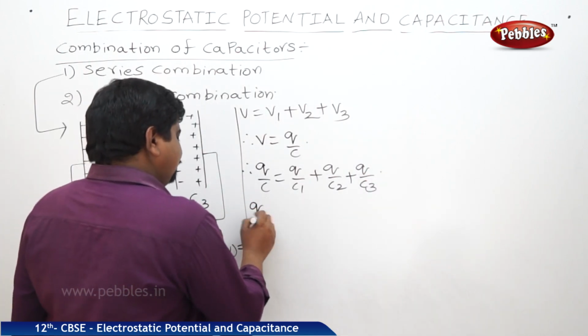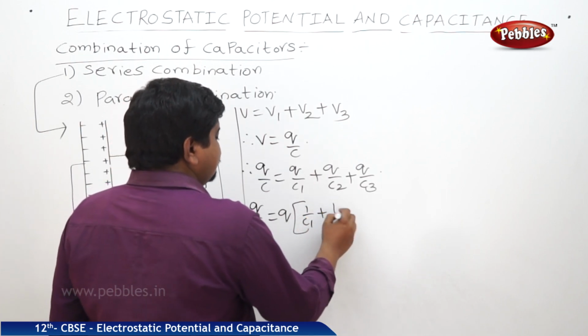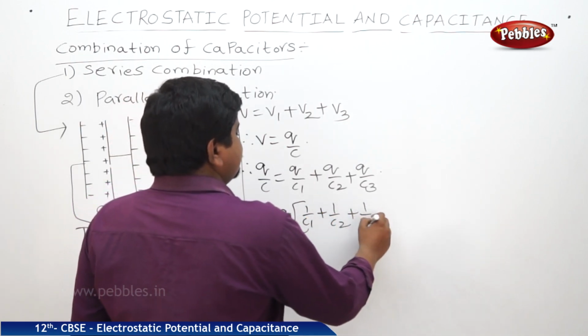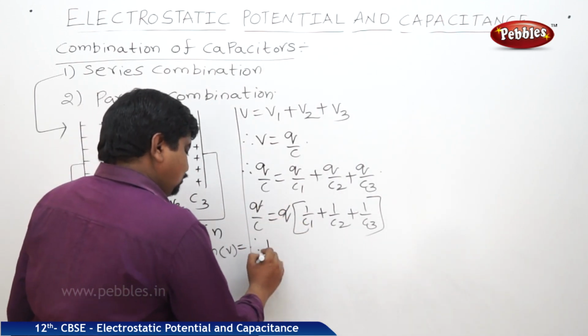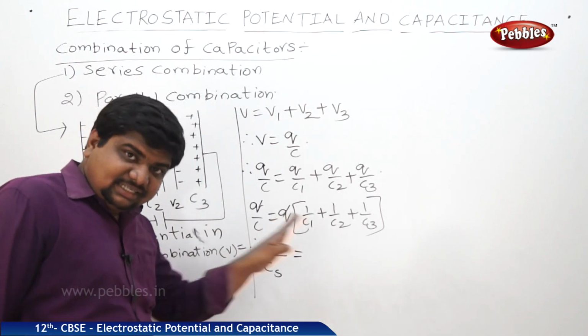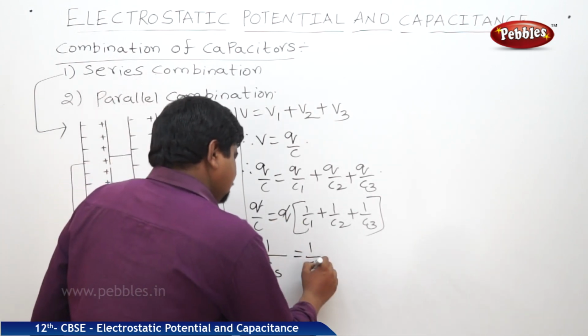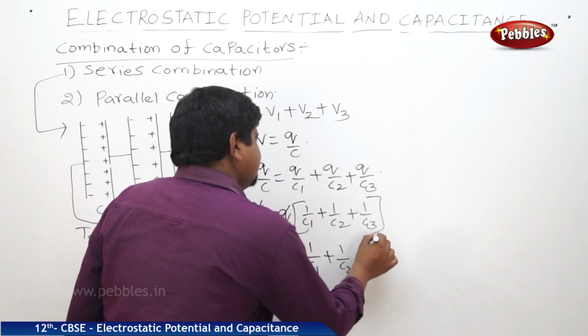And we can write Q by C is equal to, when you take Q common, 1 by C1 plus 1 by C2 plus 1 by C3. Q gets cancelled. 1 by CS I am writing. What is CS? Capacitance in series combination: 1 by CS is equal to 1 by C1 plus 1 by C2 plus 1 by C3.